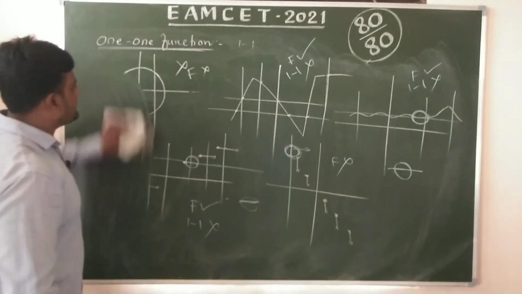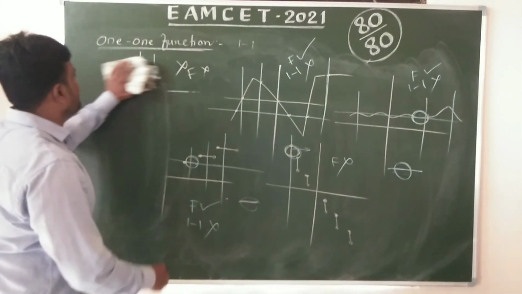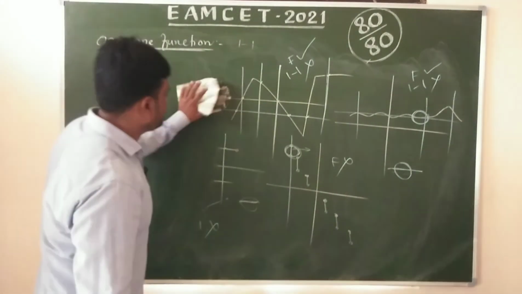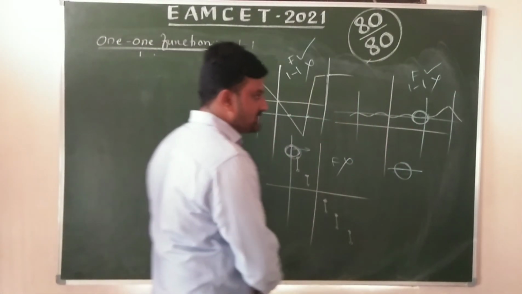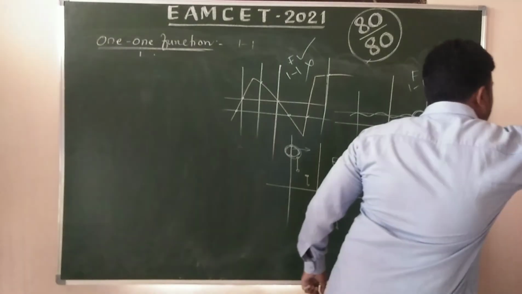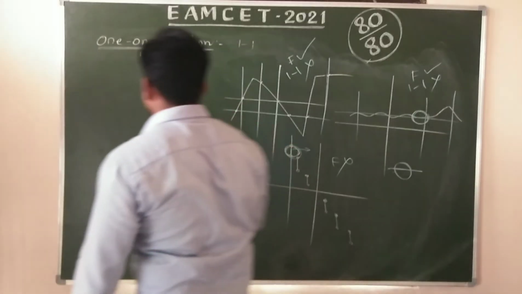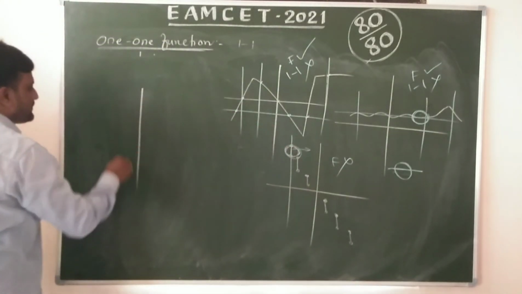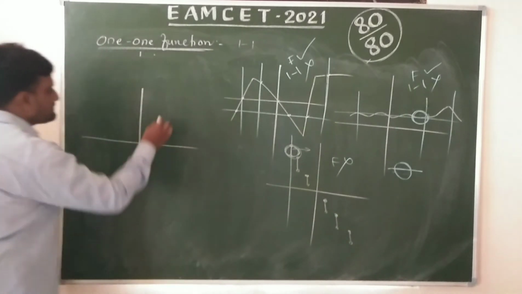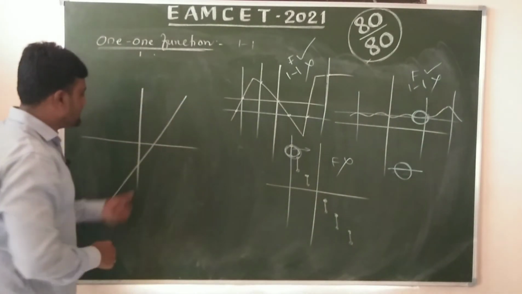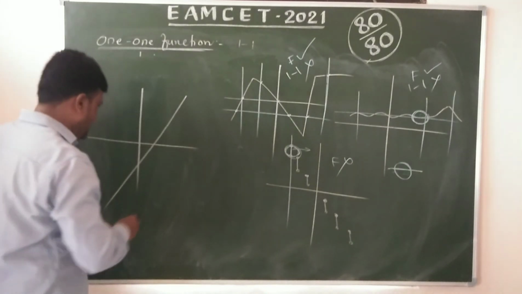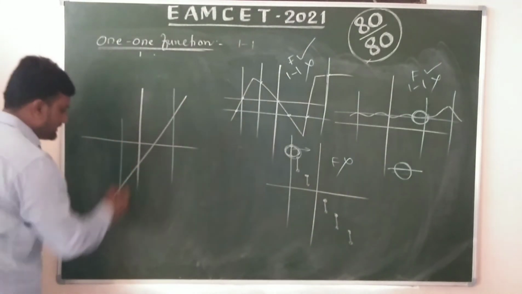Okay, these are the graphs. Now which one is one-one? Suppose we take a one-one function. It is like y equals mx plus c. Now we draw a line like this.